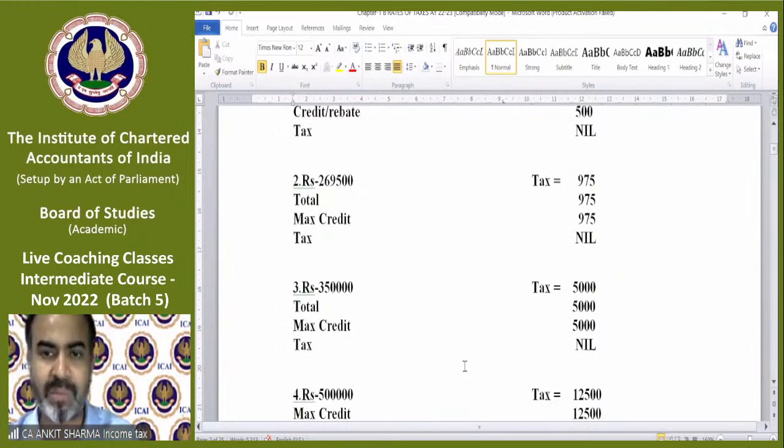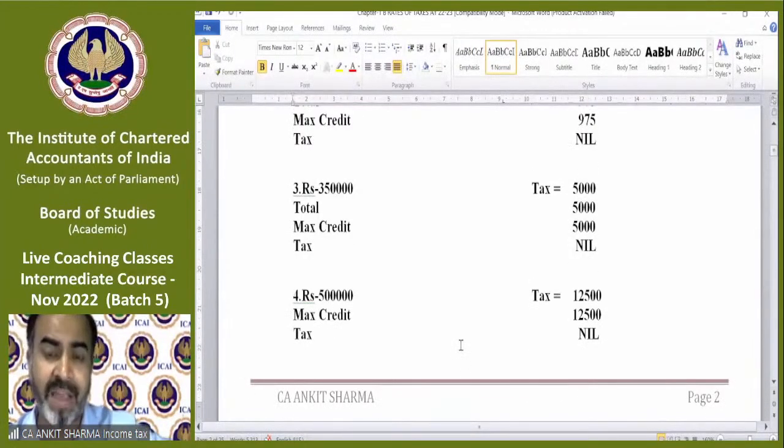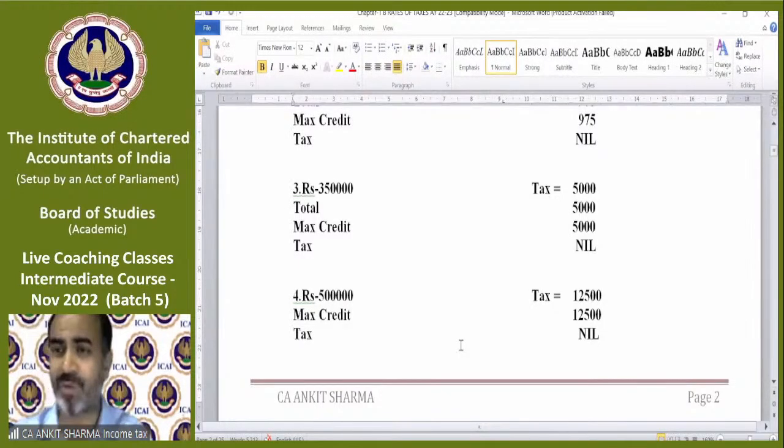There are more examples, like the third, you can solve it, 5 lakh rupees. Now, you can see in case income is 5 lakh, then you will avail the full rebate. If income is 5 lakh, your tax will come to 12,500. Then you can claim the full rebate of 12,500. So technically, if your income is 5 lakh rupees, the tax will come to 12,500 and it will be fully allowed as your rebate. So tax will be 0. That's why we say that in our country, up to 5 lakh rupees tax is exempted, you do not pay any tax up to an income of rupees 5 lakh.